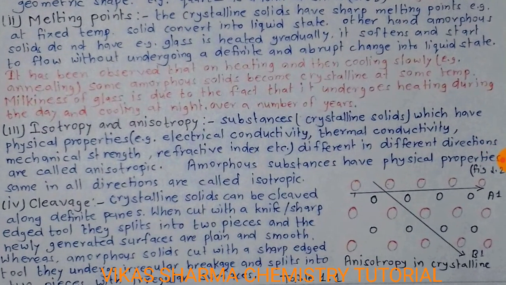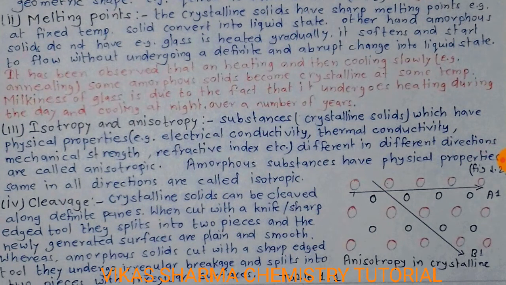The second difference, melting point. The crystalline solids have a sharp melting point. Example, at a fixed temperature solid converts into liquid state. On the other hand, amorphous solids do not have this. Example, when glass is heated gradually, it softens and starts to flow without undergoing a definite and abrupt change into liquid state.